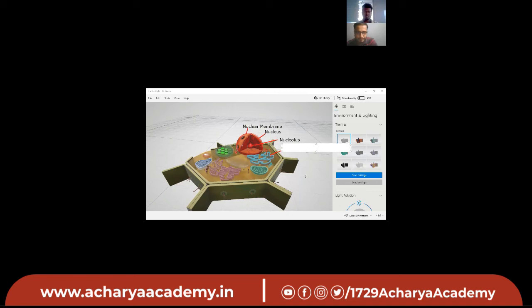Endoplasmic reticulum. Yes, it's endoplasmic reticulum. Now next one, this. Mitochondria. Yes, it's mitochondria.